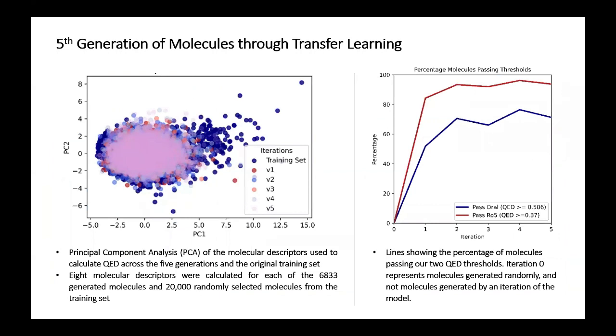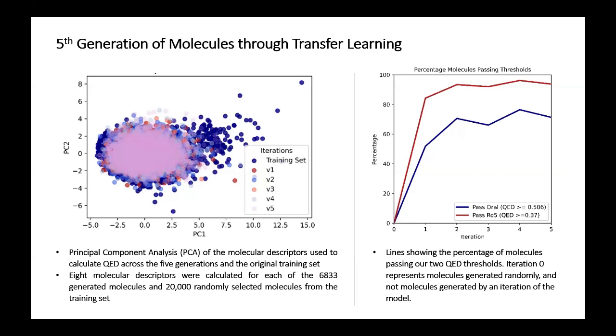After 5 iterations of transfer learning, we had 5 generations of generated molecules. We conduct principal component analysis on each of these molecules and found that across iterations, the molecules occupied a smaller and smaller chemical space, indicating that the model is optimizing molecular characteristics for high oral bioavailability. For each molecule, we also calculated the quantitative estimation of drug likeness, known as QED, and used 2 threshold QED values. Greater than or equal to 0.37 indicates passing Lipinski's rule of 5, which is a traditionally used drug design guideline. Greater than or equal to 0.586 indicates that the molecule is orally bioavailable.